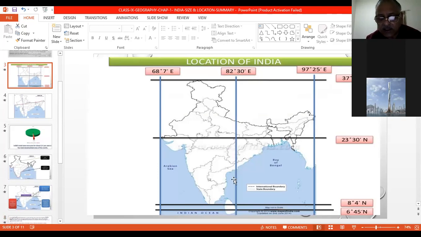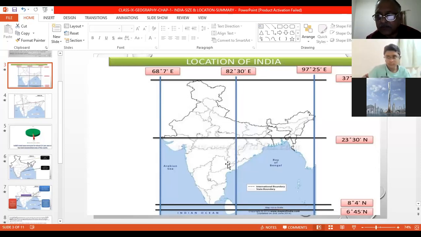This question is asked this time also: from where is the standard meridian passing? Mirzapur in Uttar Pradesh. And the time taken here is the time for the whole country. If it is 12 o'clock here, it will be 12 o'clock in Arunachal Pradesh also, and 12 o'clock in Gujarat also. No change in time. Although the sun rises first here and the day starts first here, when it is day here, it is night here, early morning.